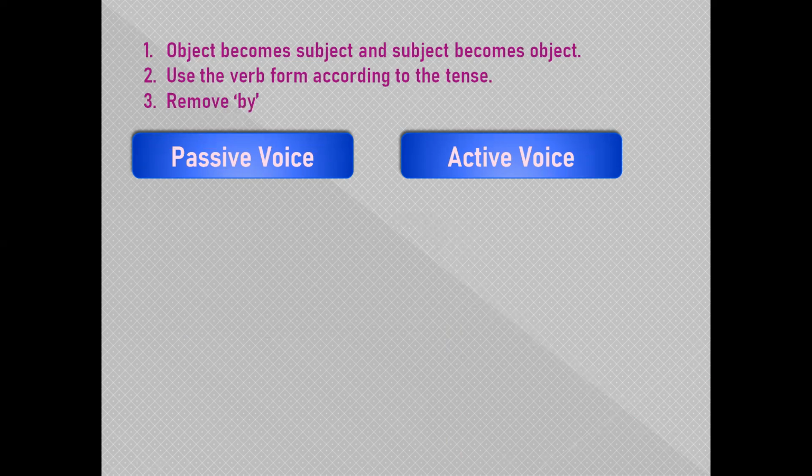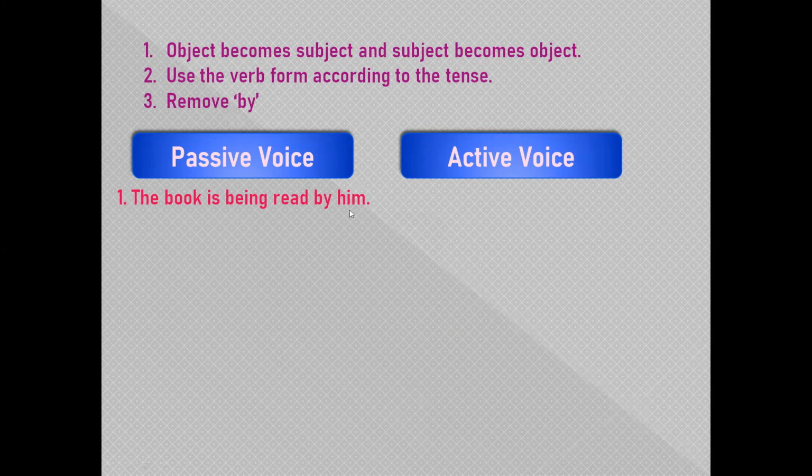Now let's understand it with the help of a few examples. The book is being read by him. This is in passive voice, because we have used by over here and we are using being read. Now, if you have to convert it into active voice, the first rule says to use the subject as object and the object as subject.